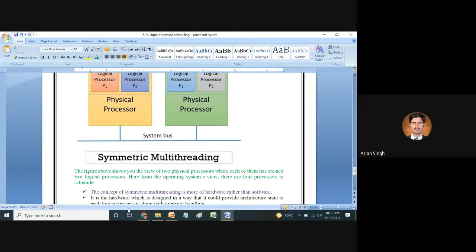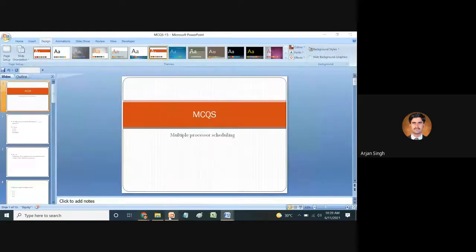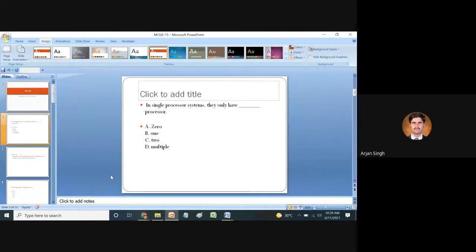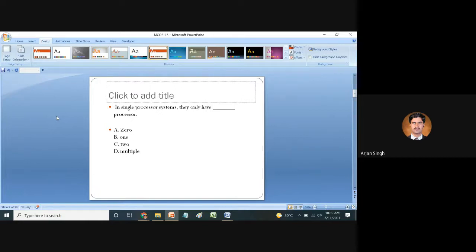So in this regard, we have certain MCQs on the basis of this. First of all, let us check certain MCQs about the same. So right, I just close this. Now it is visible, Preetham? MCQs is visible, right?